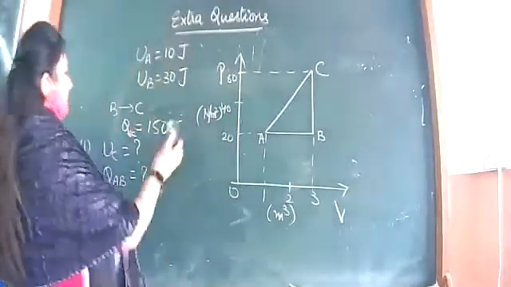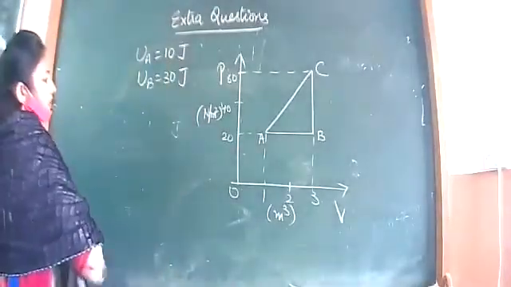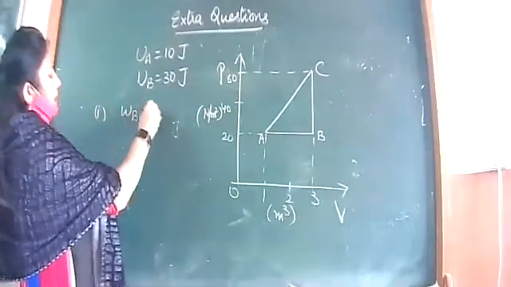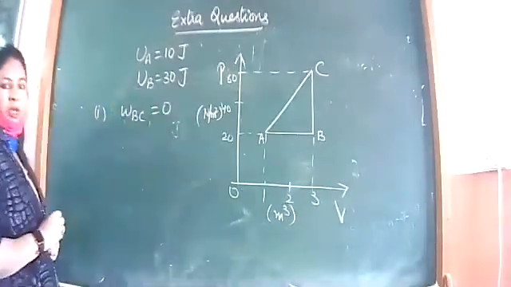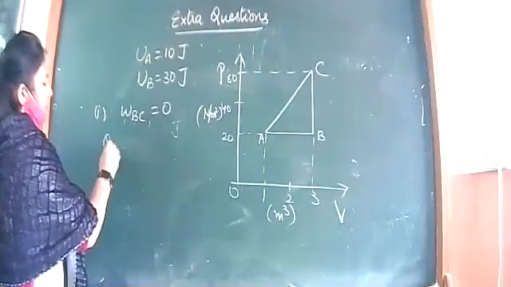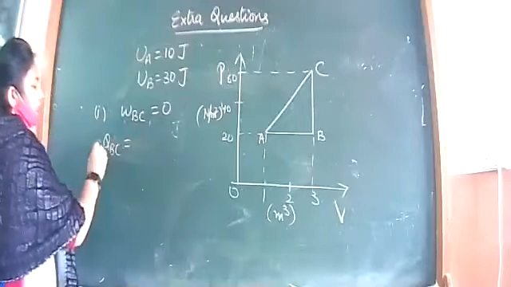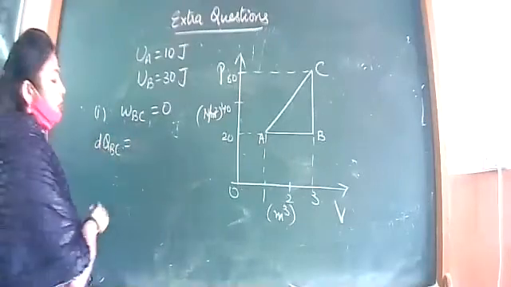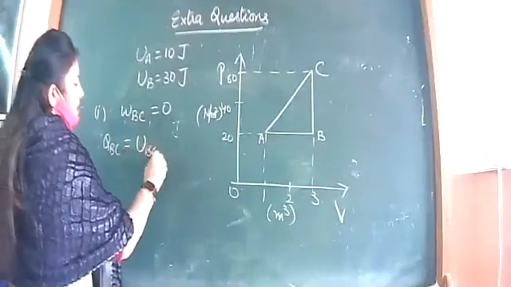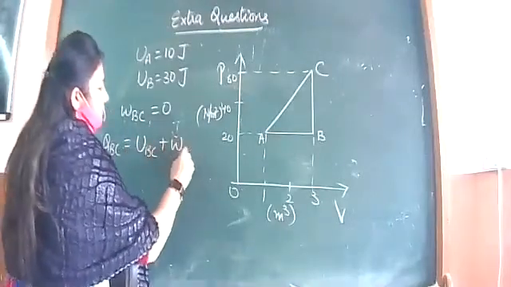So let us come to the first step. Work done is zero in going from B to C. So from first law of thermodynamics, the amount of heat energy supplied, dQ, or you can also use Q for that, is UBC plus work done.